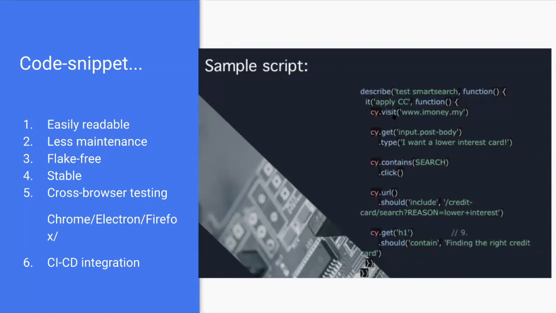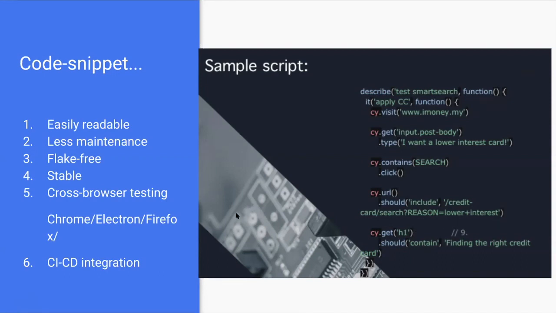Here we can see cy.visit, which is visiting the browser, www.imoney.my, and we are getting the locator by using the function get, following up with type, which is send keys. So we input the type, and we can use the contains button search as well and do the action click. And after that, following up with assertion. The URL should include the path, and we can do the assertion for headers as well. Here we can see the syntax is very clear, easy to understand and easy to maintain.